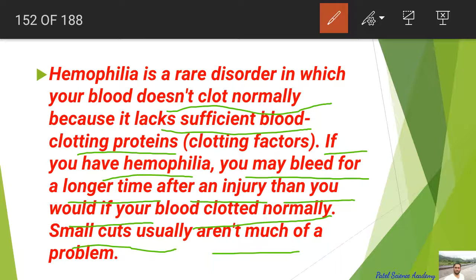The genes for normal clotting are dominant over the recessive gene for hemophilia, and the person having the recessive gene for hemophilia is deficient in clotting factors, that is factor 8 and factor 9 in the blood. Dear students, even minor injuries cause continuous bleeding, hence hemophilia is also called bleeder's disease. So instead of hemophilia you can also use the term bleeder's disease because of the continuous bleeding.